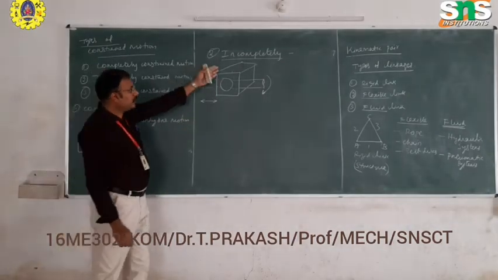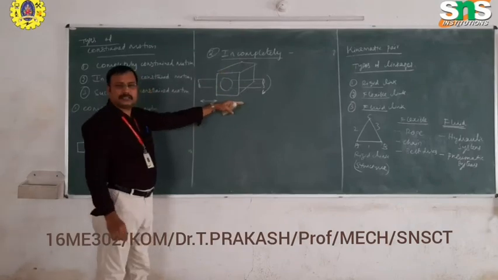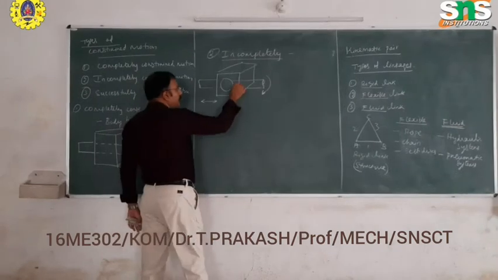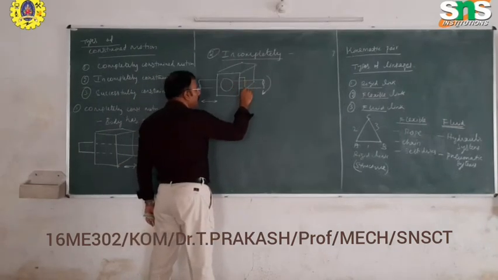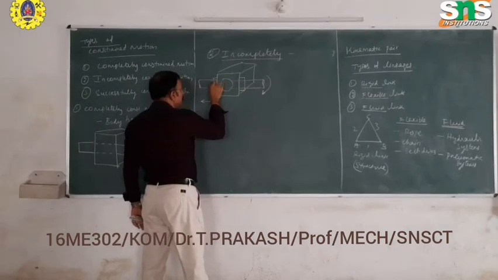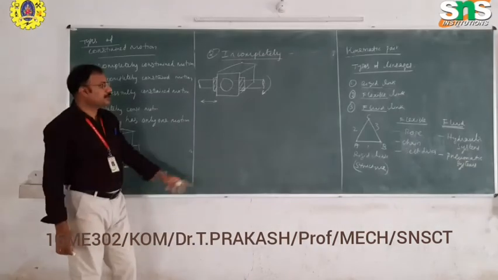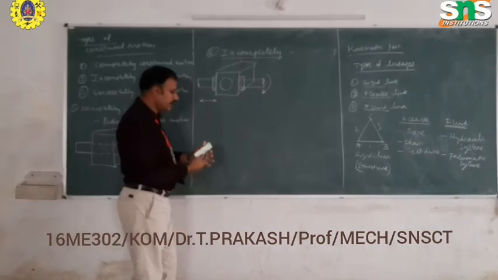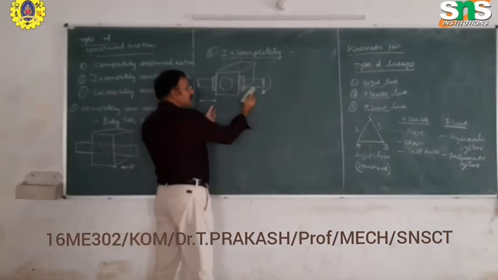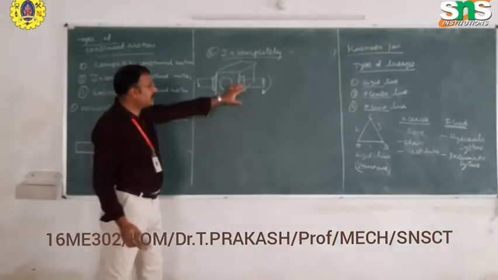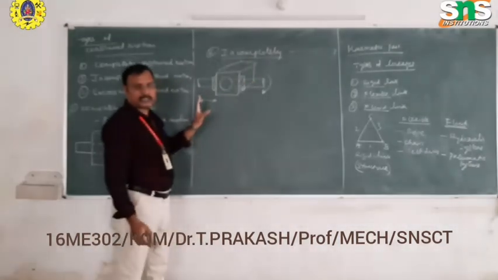Therefore, we can arrest any one motion by using some devices. For example, if you give collars at the ends of that block, we can arrest one motion, that is, the translation motion of the shaft can be arrested. Then we take only the rotation motion of the shaft.